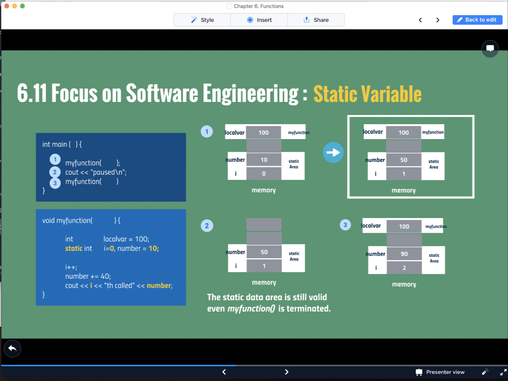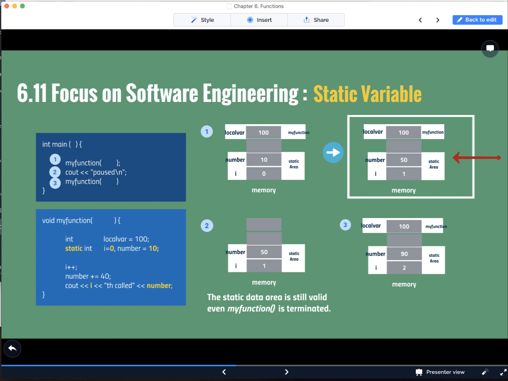Let's take a look at details for changing values. The local variable initialized 100 and it never will change, so it remains 100. And the static variable i is initialized 0 and incremented to 1, and then static variable number is initialized 10 and add 40, so the number remains 50.